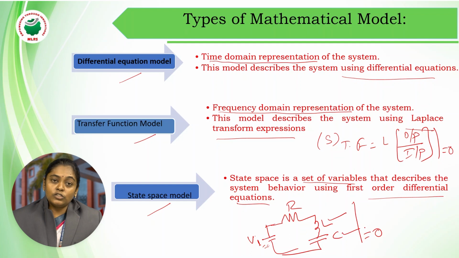So the main limitation of a transfer function model is that whatever energy was previously stored should be assumed as 0. In order to avoid this drawback, we go for the next model, which is the state space model, in which the stored energy is also considered while calculating the transfer function.